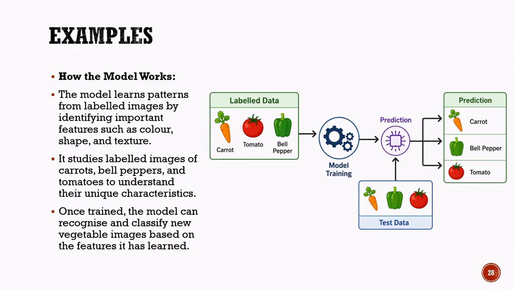For example, if the image contains the characteristics of a carrot, the model predicts carrot. If the image matches the features of a tomato or a bell pepper, it predicts those labels accordingly. This example demonstrates how supervised learning uses labeled data to train a model and then applies that knowledge to classify new and unseen images accurately.